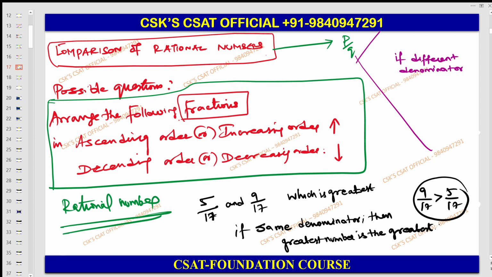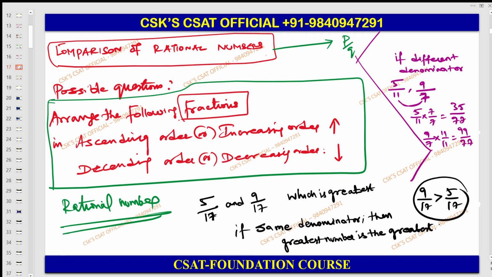Convert into the same denominator. Simple. 5 by 11 and 9 by 7. If I am giving you in this format, then what do you need to do? You have to take the LCM between these two. What is the LCM between these two? 77. So multiply here into 7, 7. So 77, 35. 9 by 7, we have to get a 77. So 11, 11. So therefore 99 by 77.